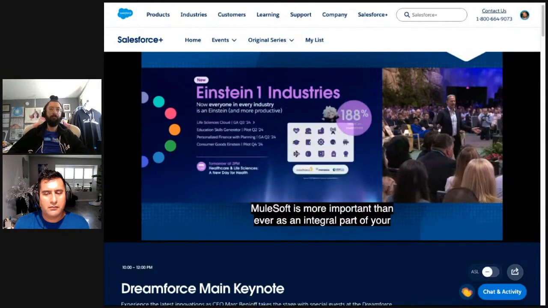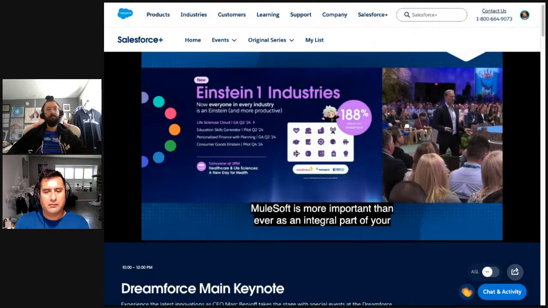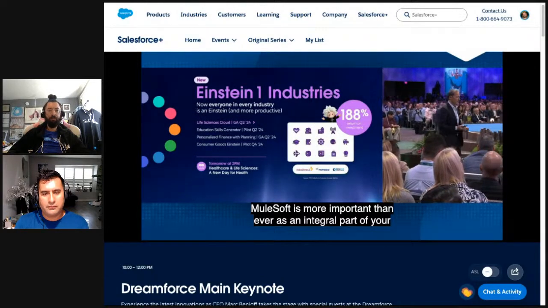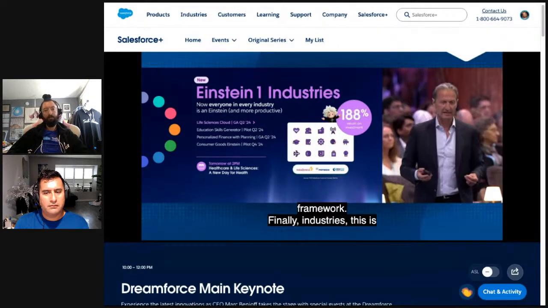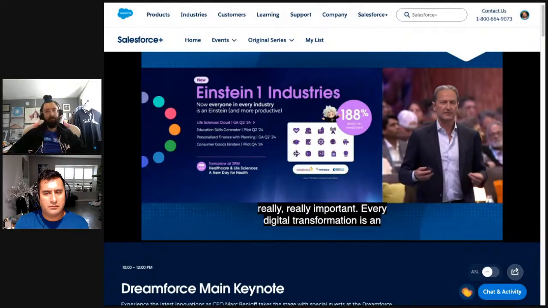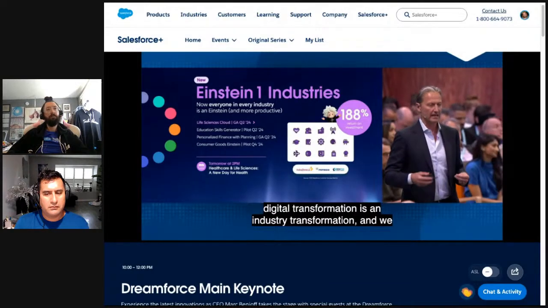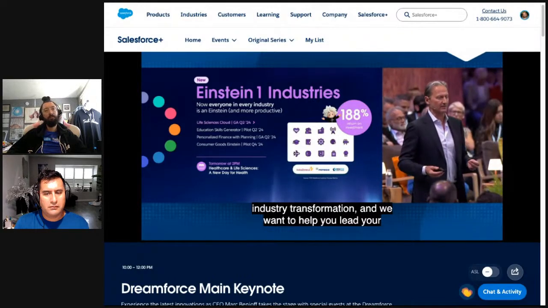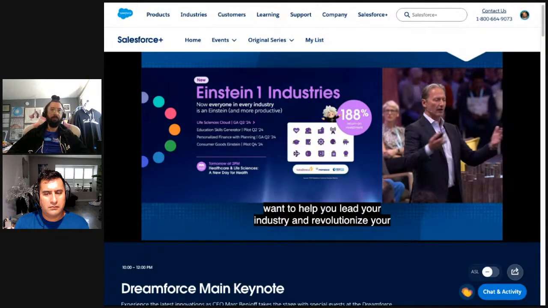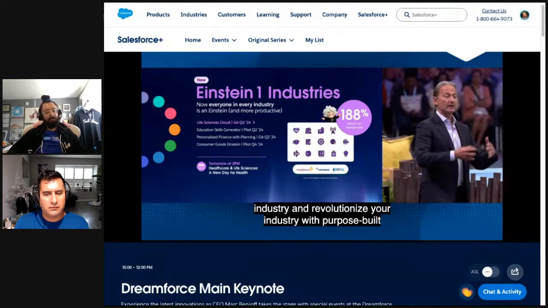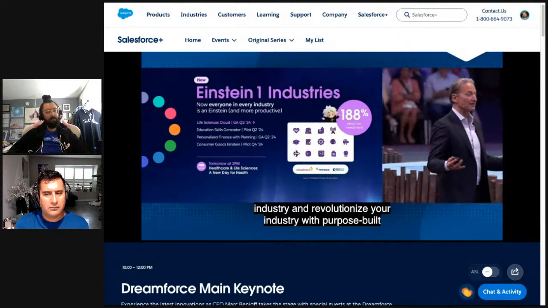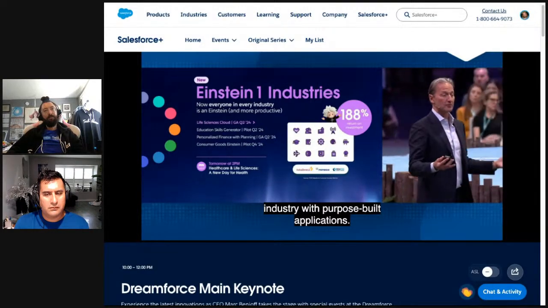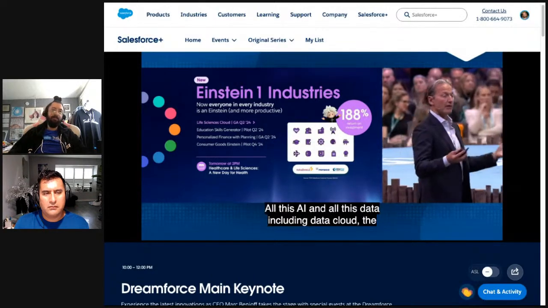And finally, industries. This is really, really important. Every digital transformation is an industry transformation, and we want to help you lead your industry and revolutionize your industry with purpose-built applications. So all this AI and all this data, including Data Cloud and Copilot Studio, is coming to our 13 industry clouds.